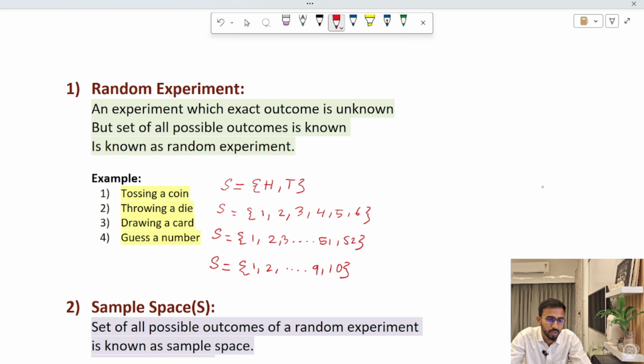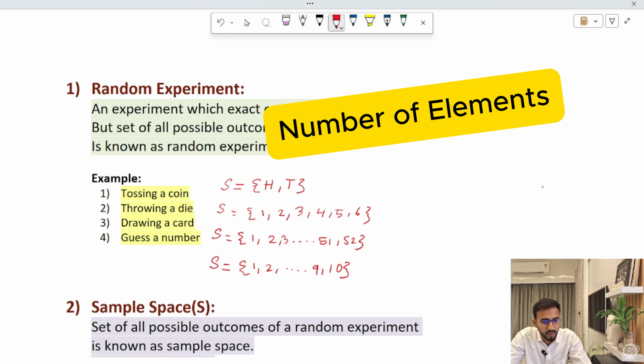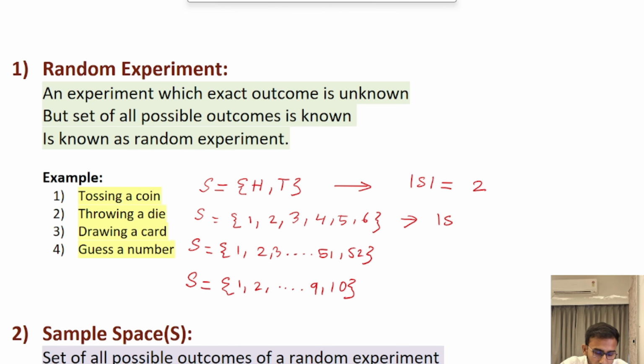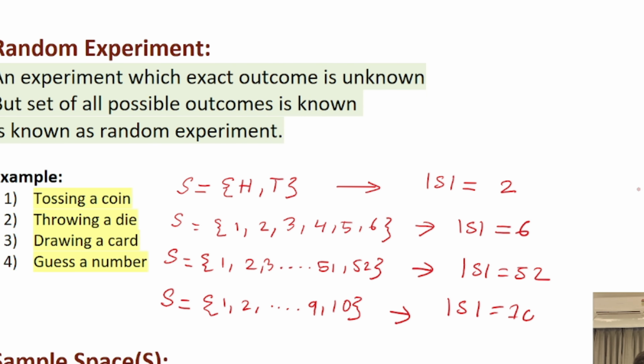Another thing we need to know is the number of elements in the sample space, which is represented by mod of S, or cardinality of S. So here mod of S is 2. There are only 2 elements in tossing a coin, head and tail. There are 6 elements in throwing a die, so the cardinality of the sample space, or mod of the sample space, here is 6. In this case, mod of the sample space is 52, and in this case it is 10.